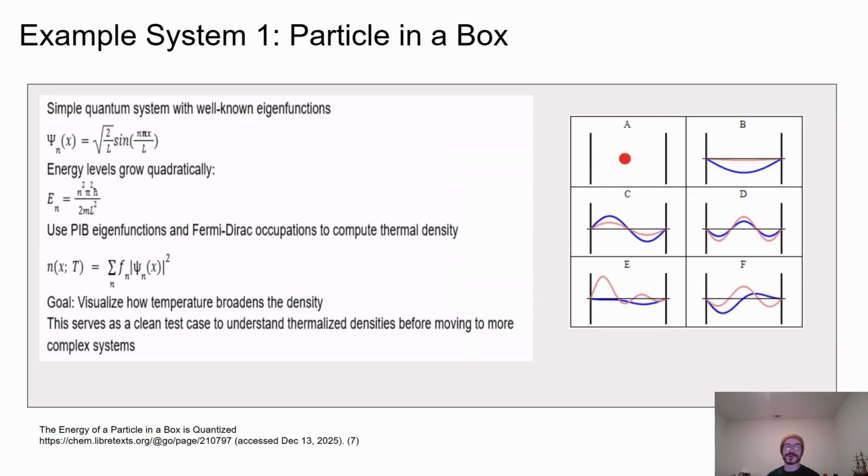Example System 1, Particle in a Box. To demonstrate how thermalized electronic densities behave in a concrete way, the first system I consider is the particle in a box. This is an ideal starting point because it is a simple quantum system with known analytical solutions.